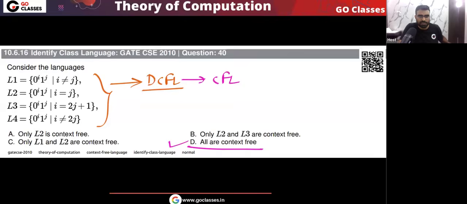For example, let's look at L1. L1 is basically saying that there is 0^i 1^j, and this is saying that i is not equal to j. This language is actually DCFL. I can create a DPDA for this. So how to create the DPDA for this language? That is actually very simple.